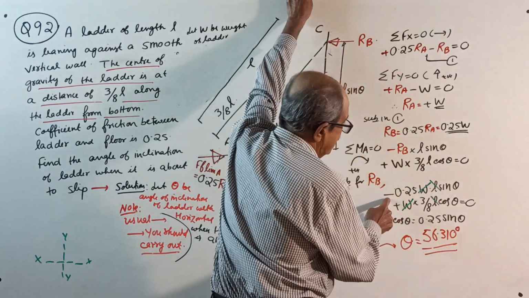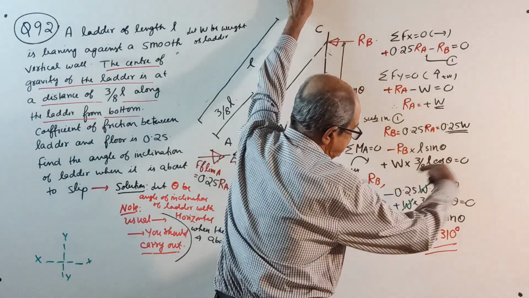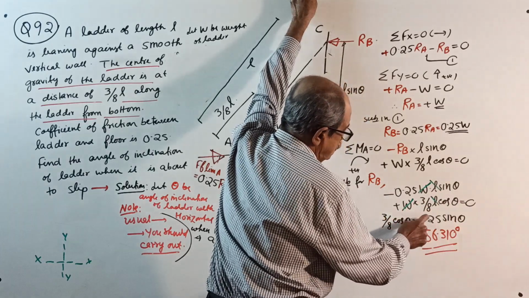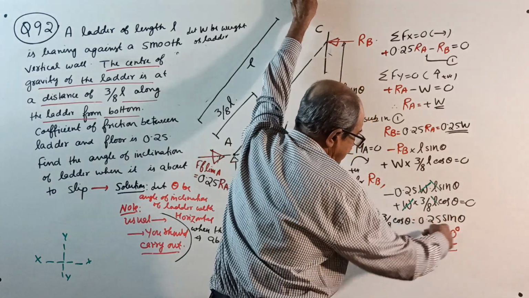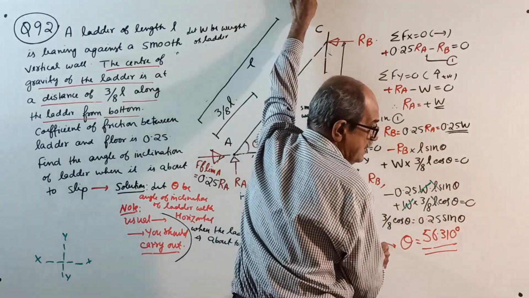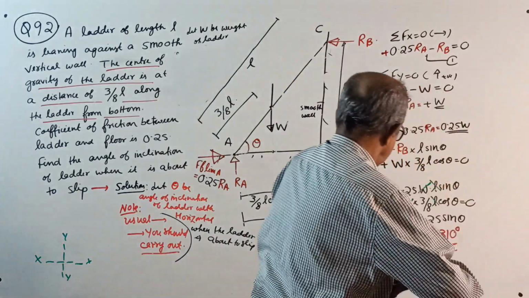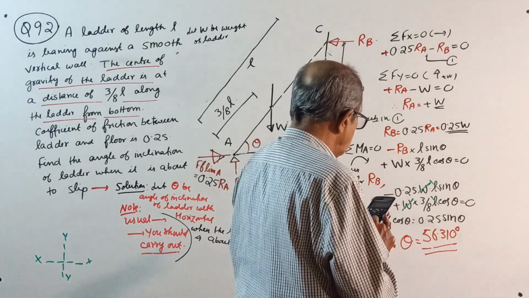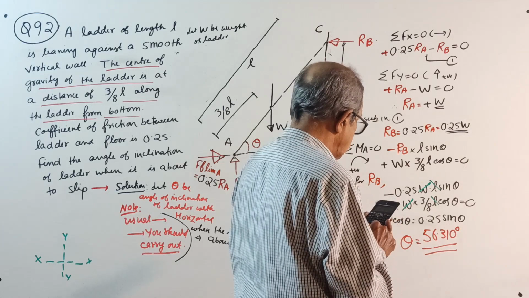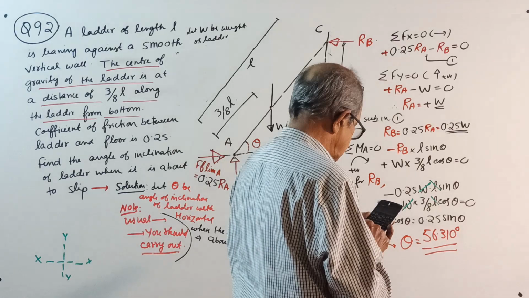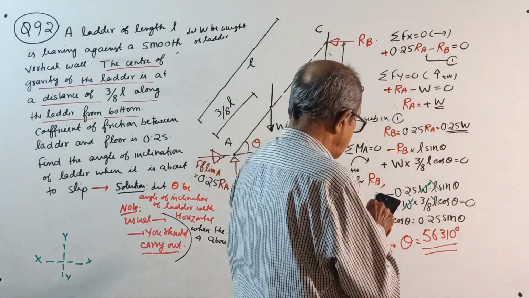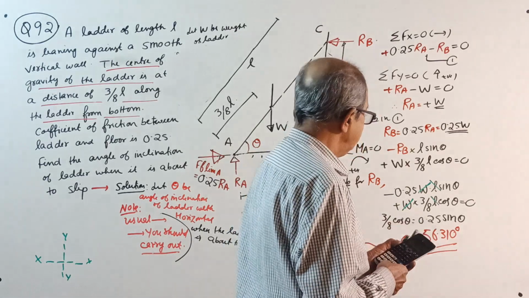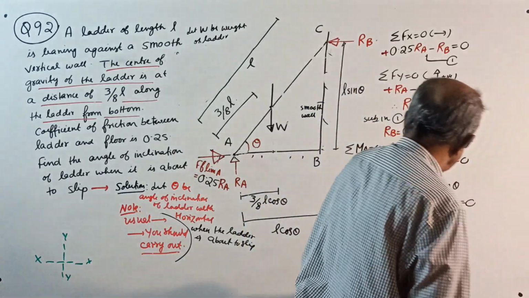You will get minus 0.25 sin theta, take that side, or 3 by 8 cos theta equal to 0.25 sin theta, or sin theta by cos theta is 3 by 8 by 0.25. Is it correct? I'll check once again. Correct. 3 by 8 divided by 0.25, shift tan inverse answer, equal to 56.3099 degrees, or 56.310 degrees.